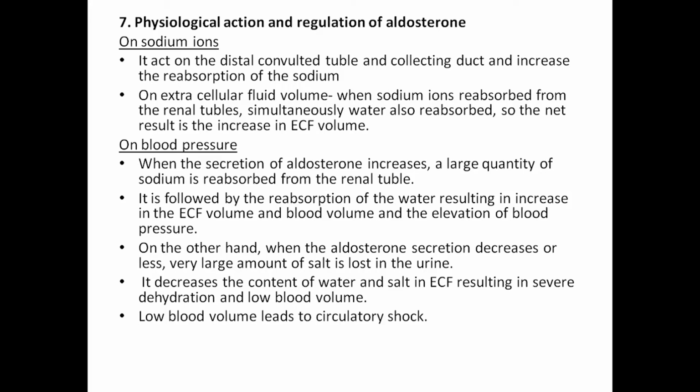On blood pressure, when the secretion of aldosterone increases, a large quantity of sodium is reabsorbed from the renal tubule. It is followed by reabsorption of water, resulting in an increase in the extracellular fluid and blood volume and elevation of blood pressure. On the other hand, when aldosterone decreases or is lost, a very large amount of salt is lost in the urine. It decreases the content of water and salt in extracellular fluid, resulting in severe dehydration and low blood volume. Low blood volume leads to circulatory shock.